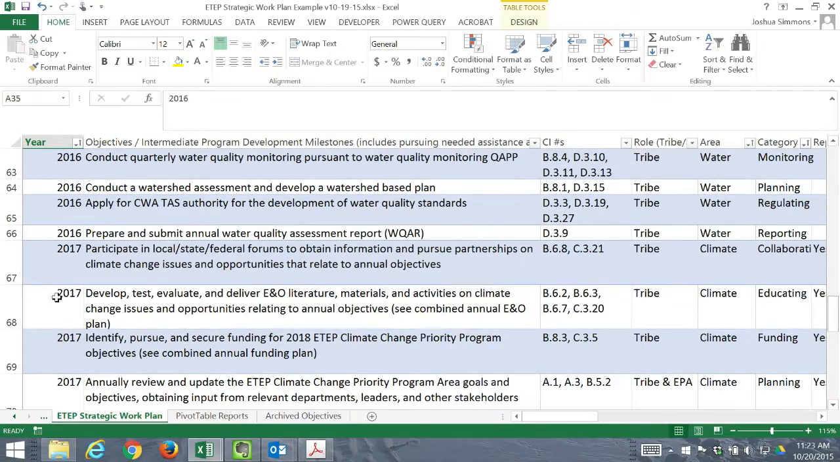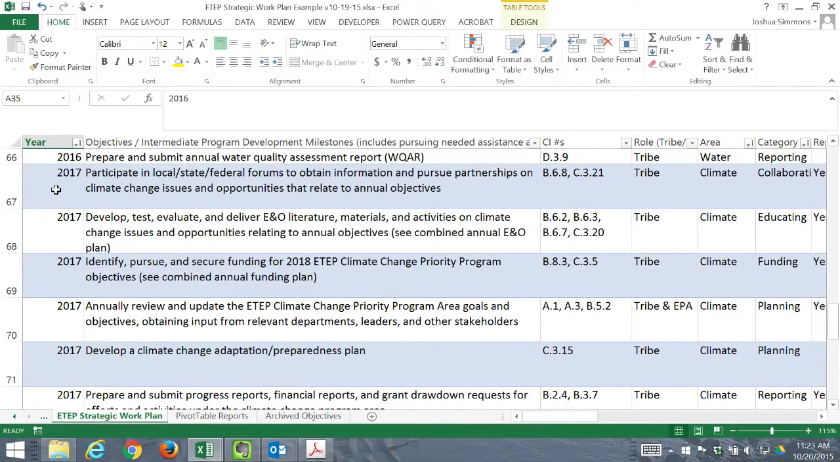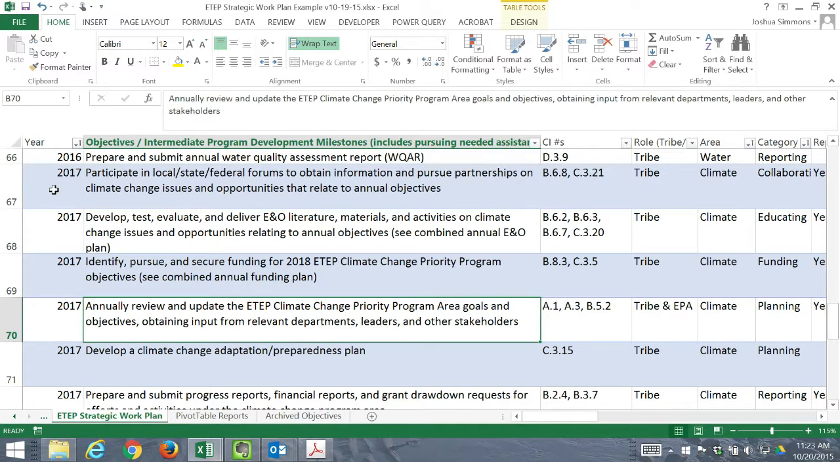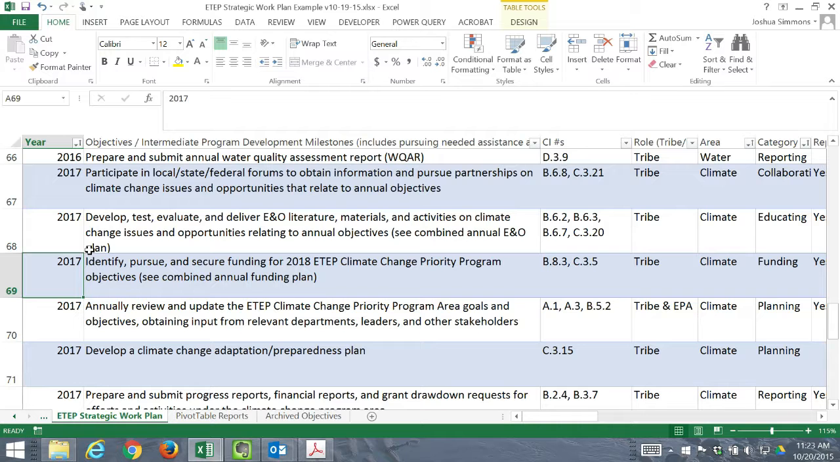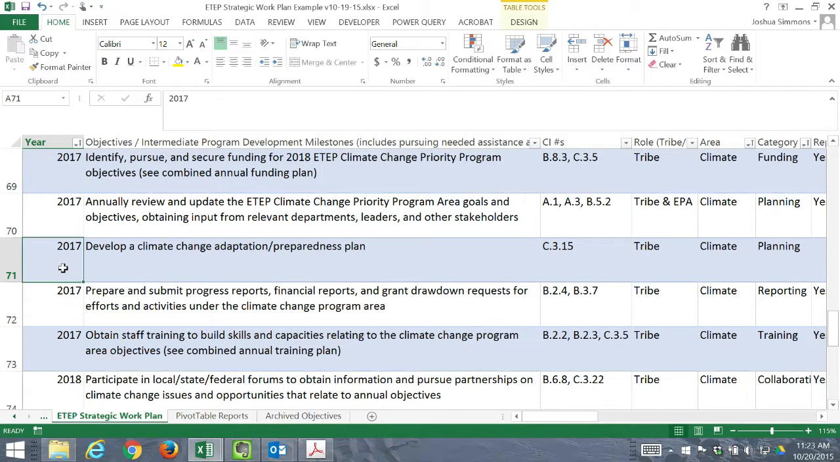And then in 2017, you'll make the same modification. So these activities still make sense for those years. In some cases you may decide that the tribe's not going to be ready or did not secure the funding in 2016 to develop the climate adaptation plan 2017, so maybe this needs to get changed to 2018.